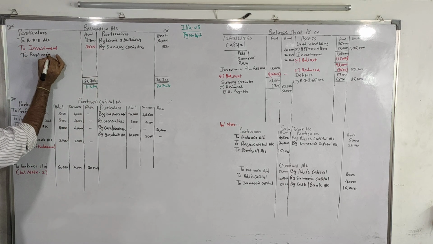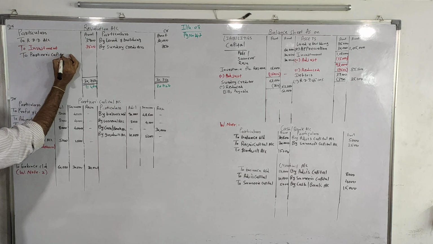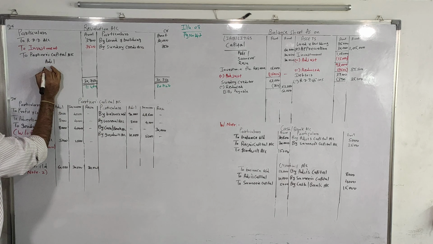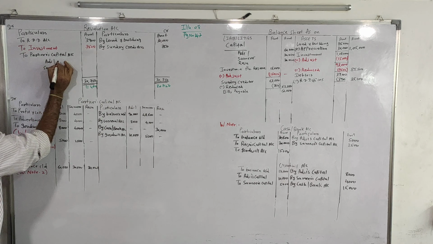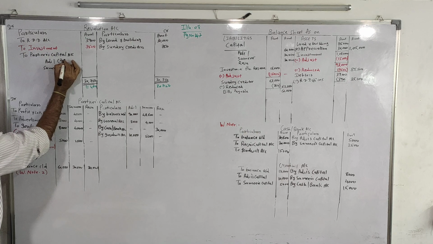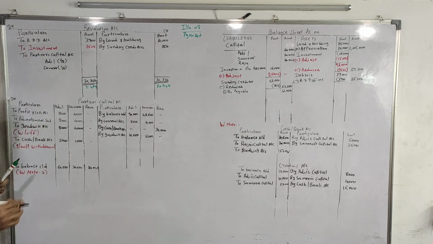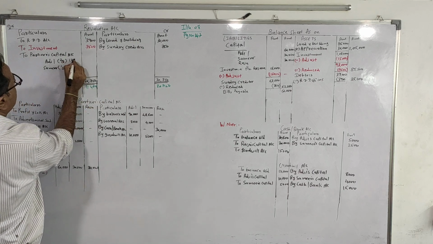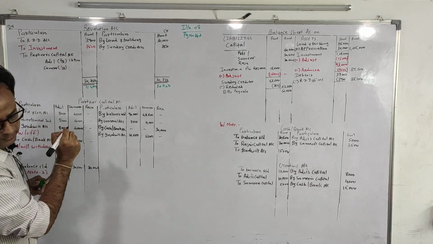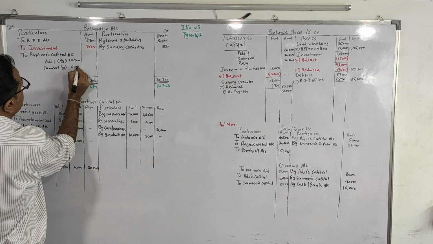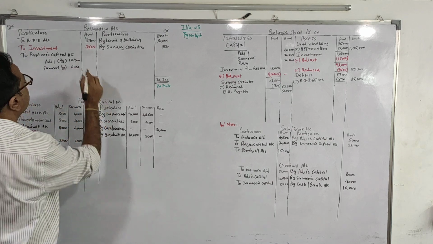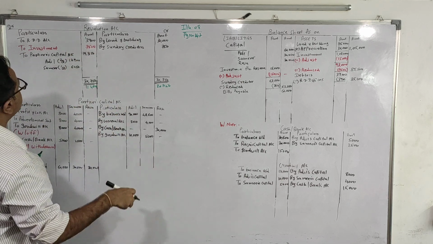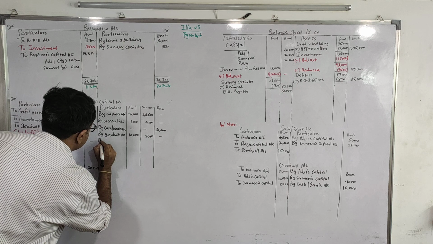To partners capital account. Adil, Samir. Ratio is 2/3 and 1/3. Amount will be 12,900 and 6,450. Total is 19,350. Now we transfer these to partners capital.